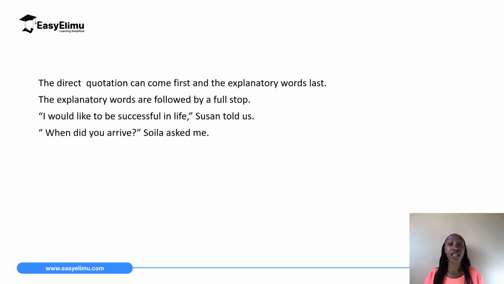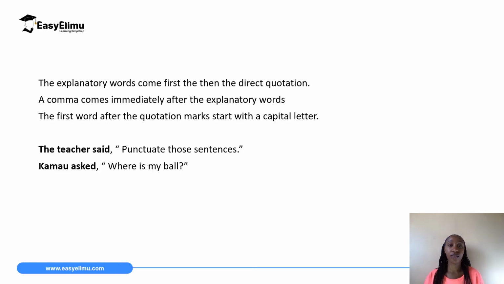So it is possible to have the direct quotation first and then the explanatory words. And remember, if the explanatory words are coming last, there's a full stop after them. It is also possible to start with the explanatory words and then the direct quotation.